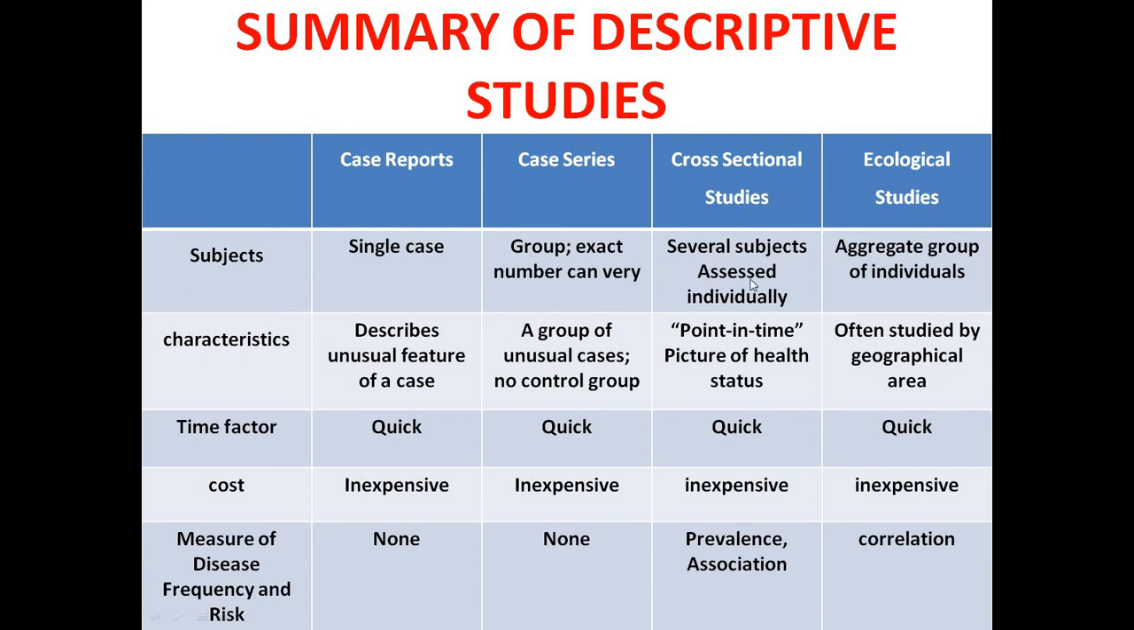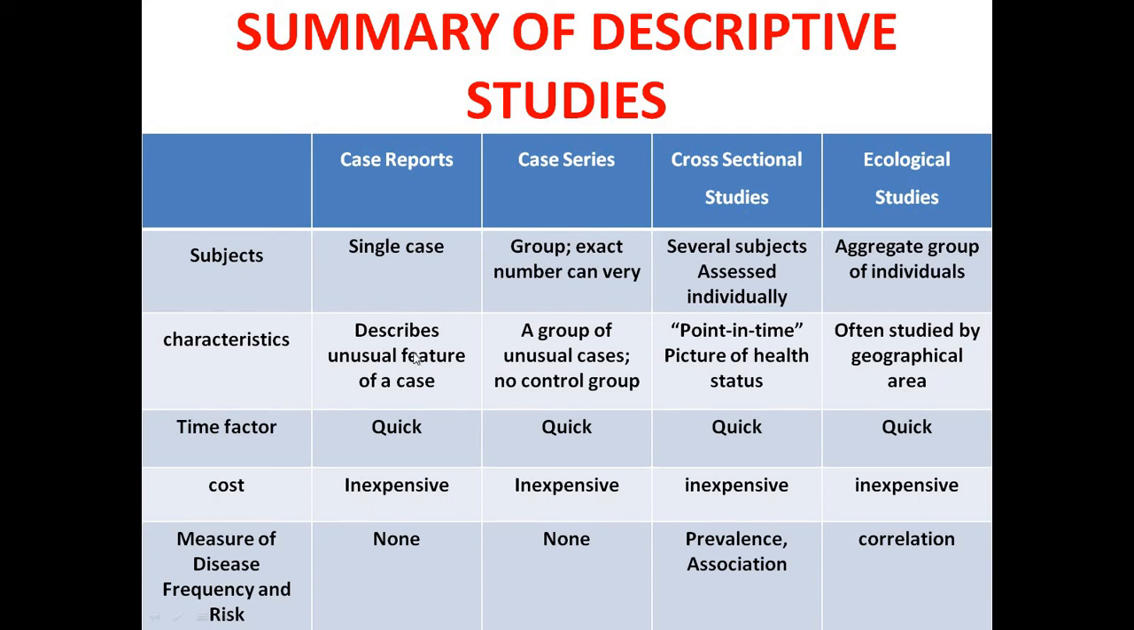So several subjects are assessed individually, and obviously the total result is compiled and total data is collected, which actually gives us an initial line for the hypothesis or the starting line for the analytical research. Then obviously the ecological study is a study over a group, an aggregate group of individuals, a cluster, a village, a sort of community, a sort of population is studied, and obviously the study is made.